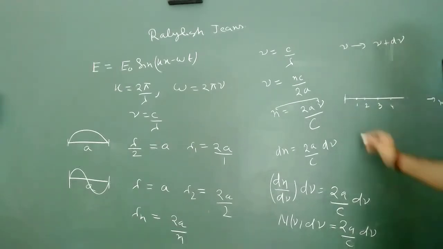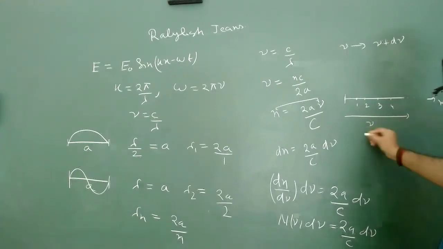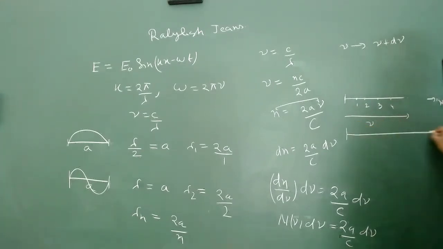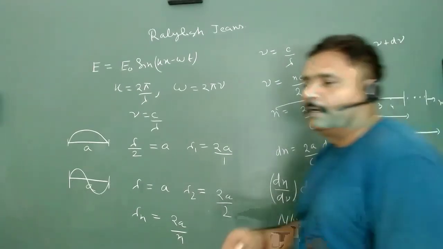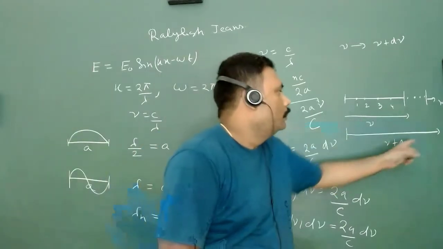What we want is to find the number of frequencies between nu and nu plus d nu. Means if we are able to calculate these particular points, then we can easily tell how many waves or how many modes are possible between nu and nu plus d nu.